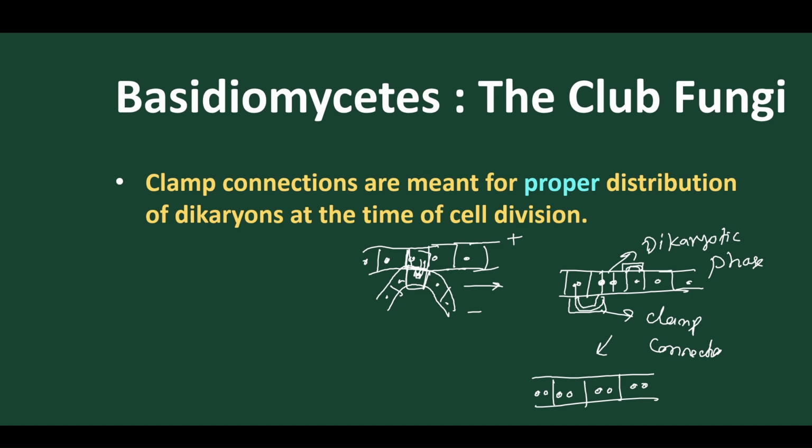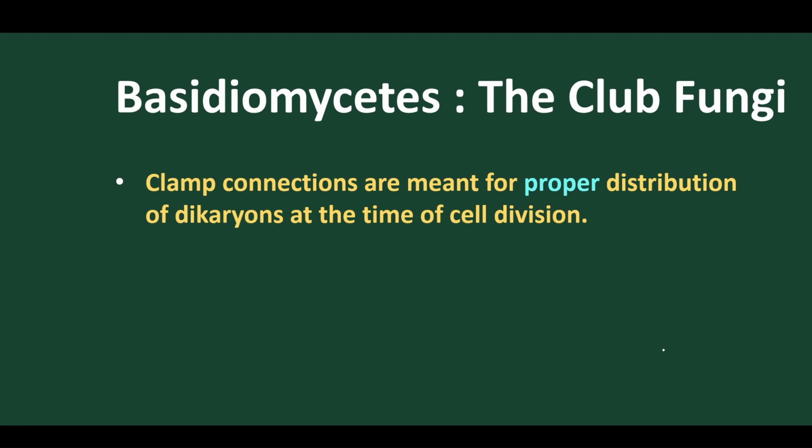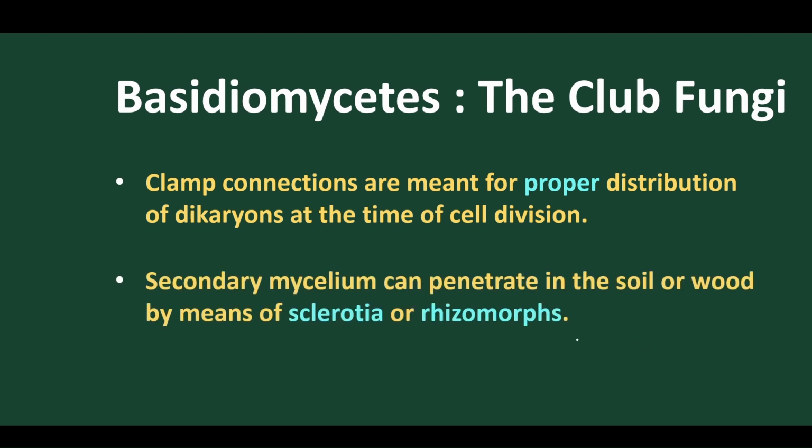So this is the stage by which one dikaryotic cell converts the other cells of the hypha by clamp connections and cell division into a whole secondary mycelium, which is the advanced, long-lived mycelium. Got it? So this transfer is by means of clamp connections. Clear? In Ascomycetes we have crozier formation, but here it is called clamp connections. The secondary mycelium can penetrate the soil or wood by means of a special structure called sclerotia rhizomorph. For example, suppose the wood is present.